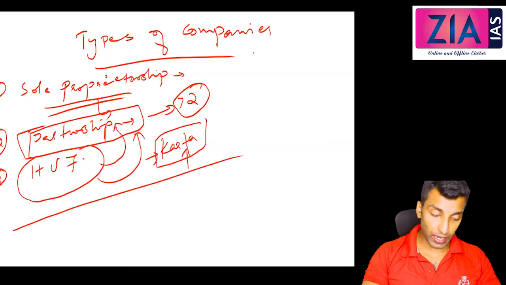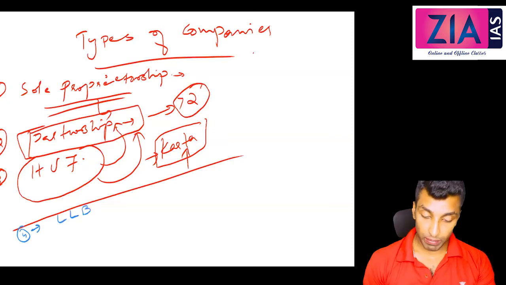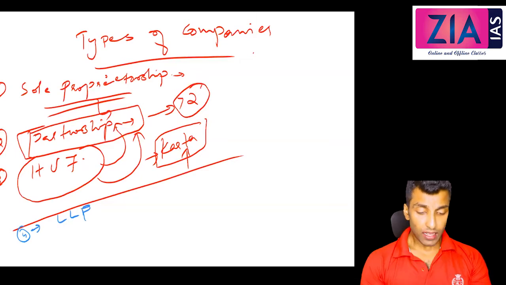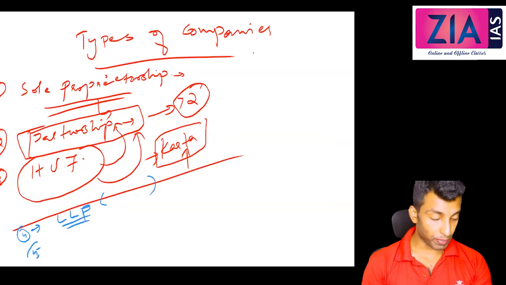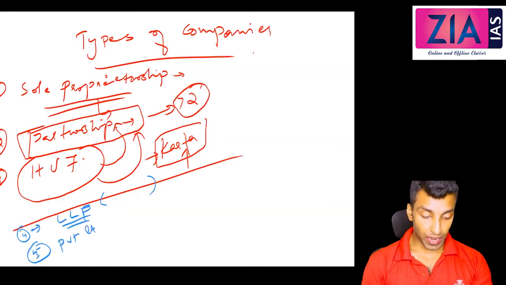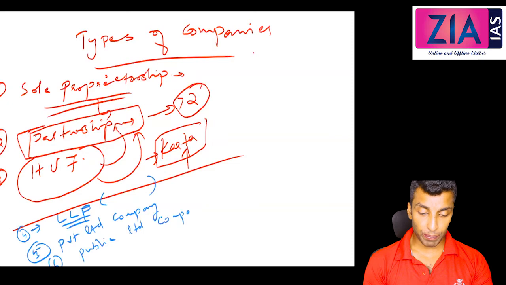Next three, the first one you can write limited liability partnership. Fourth one, limited liability partnership. This I'll discuss later, after 5 minutes. Before discussing limited liability partnership, we will see what is private limited company and public limited company. We will discuss both together. Private limited, that is the fifth one. Sixth one, public limited company. So these are the different types of companies you will see.